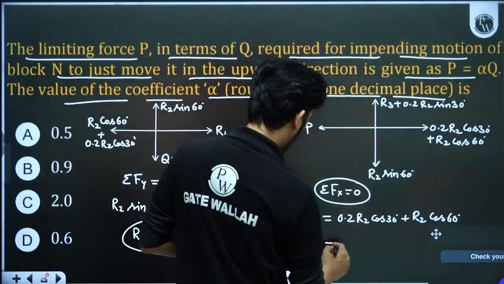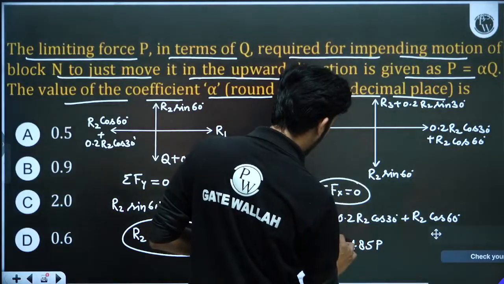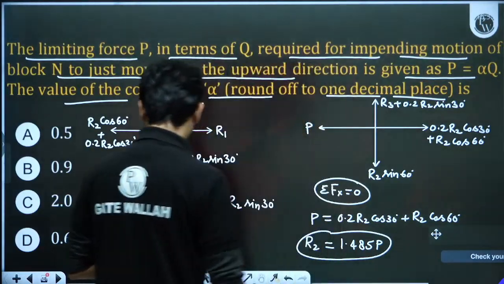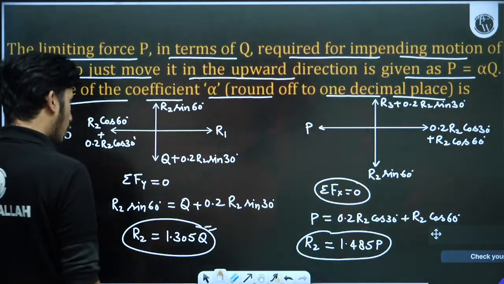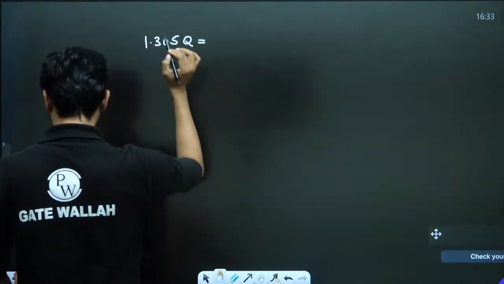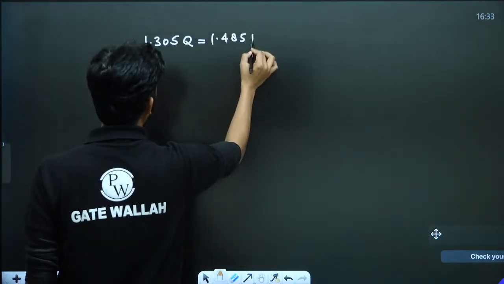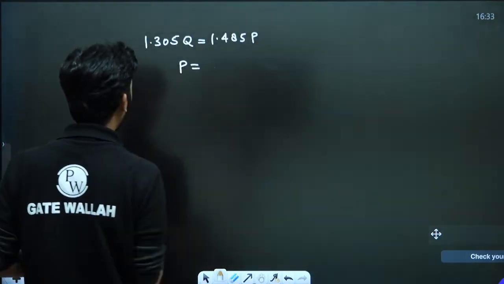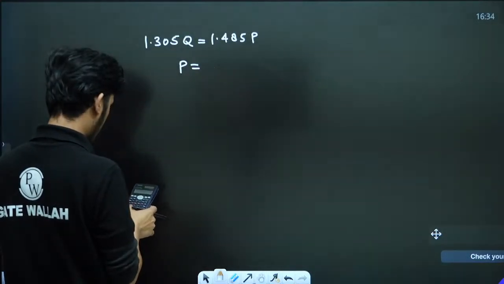This is 1.485. So R2 is 1.485 P and R2 is also 1.305 Q. So let's equate them. 1.305 Q is equal to 1.485 P. So here we will get P is equal to, I think 0.9 Q will come. The nearest answer is that.